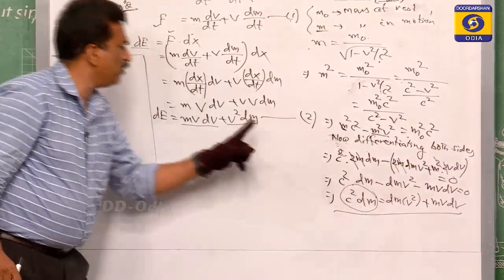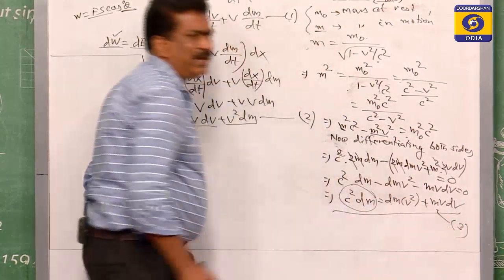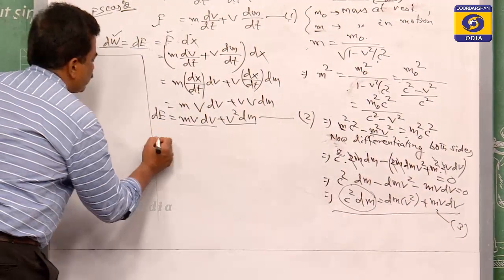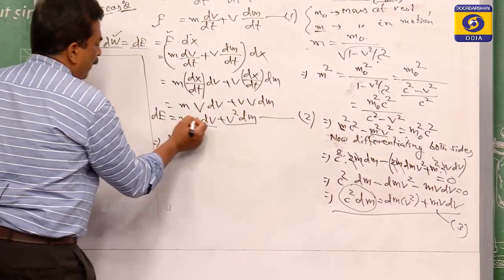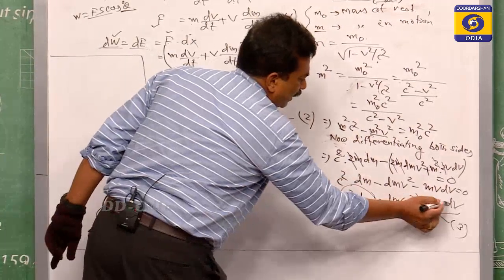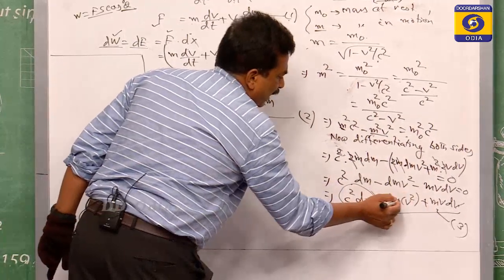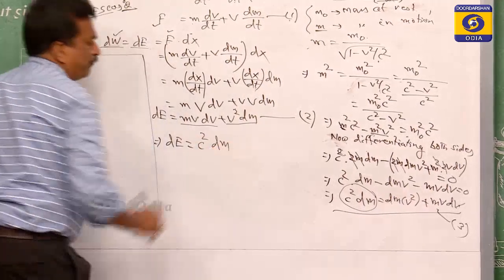Now, put this value in equation 2. Calling this equation 3, now putting equation 3 in equation 2, this will give you dE is equal to mv dv plus v square dm, which is equal to c square dm.